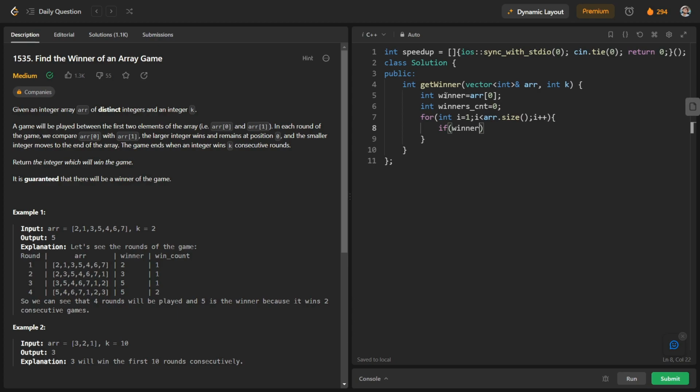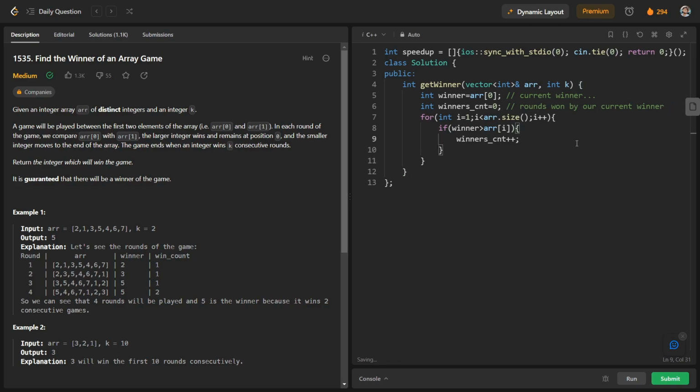And if winner is greater than ARR of I, our winner will remain as it is, and the count of rounds, so winners count, will be increased. So I will mention here that our winner is nothing but the current winner, and winners count is nothing but the rounds won by our current winner. Okay, so this is the meaning of both variables.